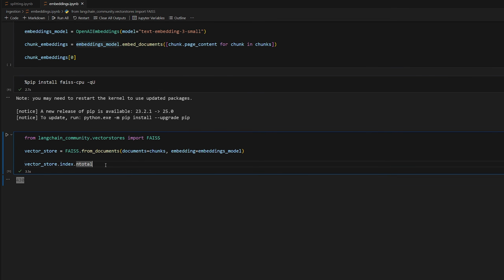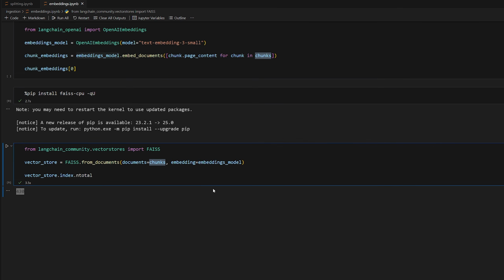The other important thing is that since we're also passing in the chunks, not just the embeddings, when it stores all of the embeddings, it's also keeping track of all the chunks. That way, when you retrieve documents later on that are related to the query, you're not just going to be given the embeddings, which are just numbers, that's not useful. We're also going to be given the actual documents that are represented by the embeddings so that we can provide them to the model to answer our question.